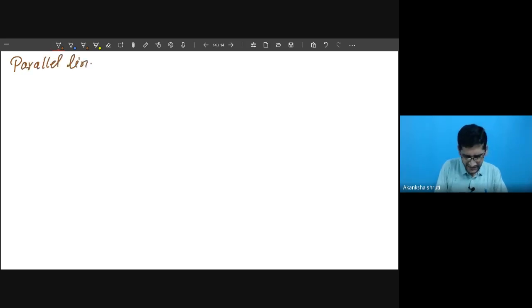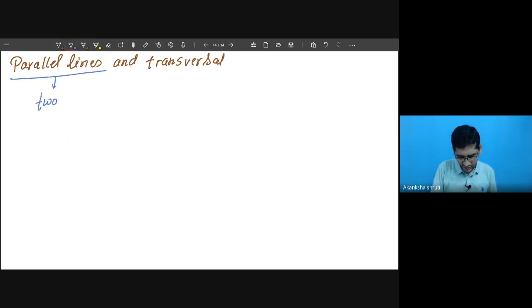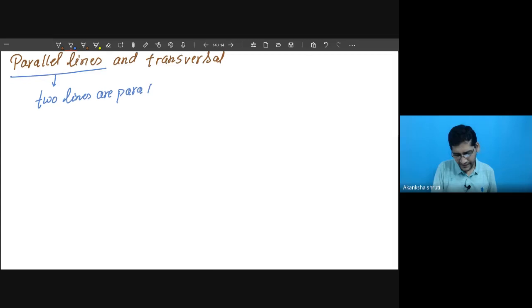Parallel lines and transversal. Student, parallel lines means two lines are parallel. Transversal is a new third line.